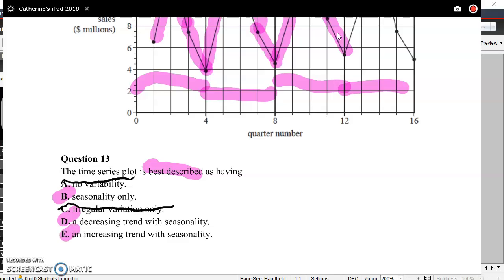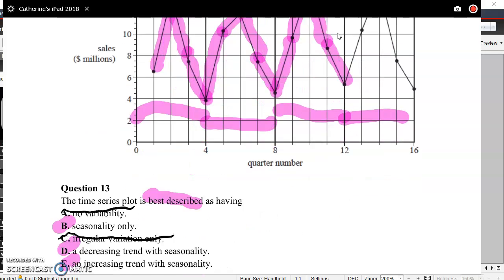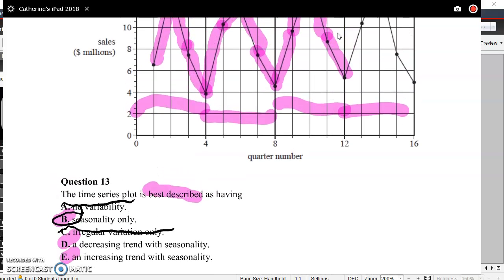Okay, this is where it might get a bit tricky to see. Now, do we see a trend here? Do we see overall, is our data going up, increasing, or is it going down, decreasing? Now, we can't really see here. Overall, there's really not enough evidence. We can't clearly see if it's increasing or decreasing. We can't see if there's a general upwards or downwards direction. So here, the answer is B. We can only clearly see seasonality.